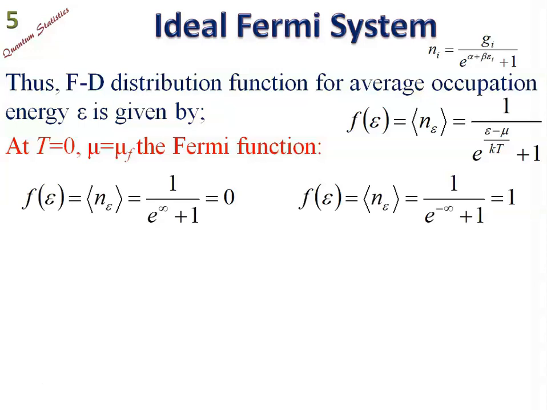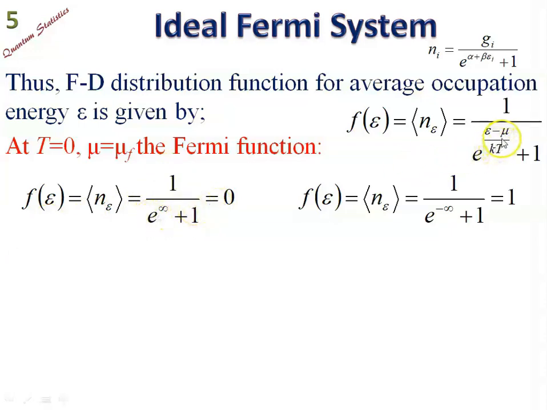The Fermi function f of epsilon is equal to 1 upon e to the power infinity plus 1, equal to 0. So here we have substituted absolute temperature T equal to 0, and 1 upon 0 gives rise to infinity, and the sign of infinity depends on whether epsilon is greater or mu is greater. In the first case we consider epsilon greater, and e to the power infinity will be infinity, and 1 upon infinity will be 0.